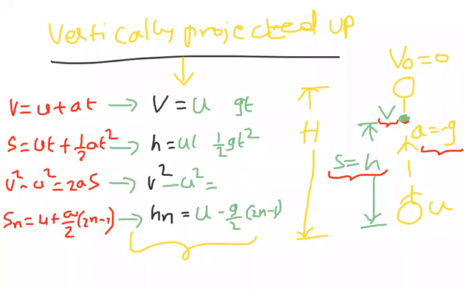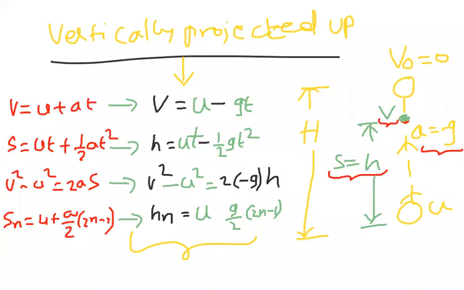First equation, with a equal to minus g: v equal to u minus gt. In the second equation we substitute s equal to h. Again, v square minus u square equal to 2 into minus g into h; I am taking only small h, beta.